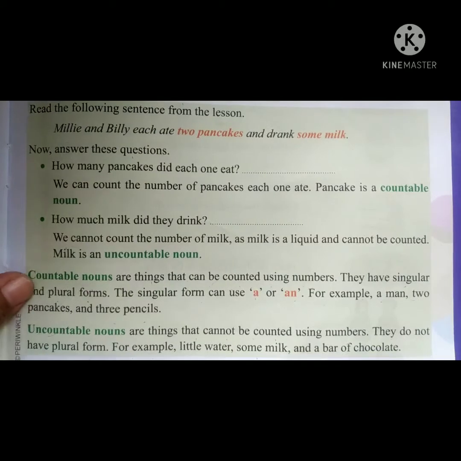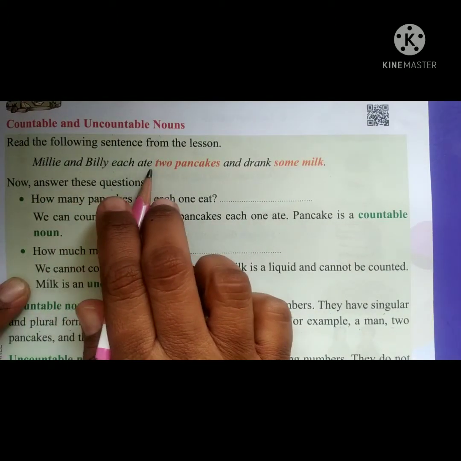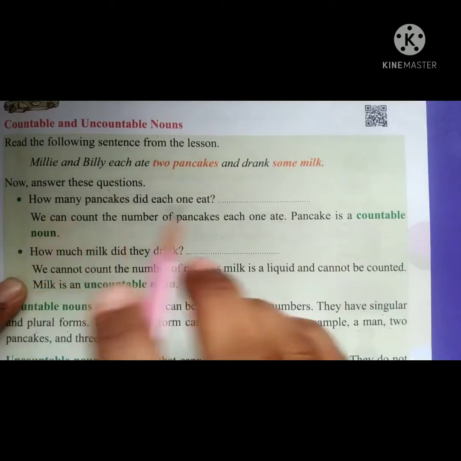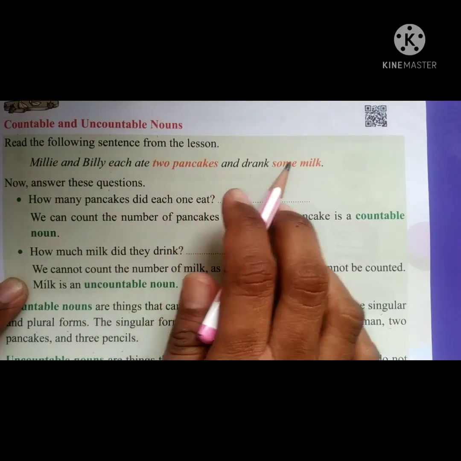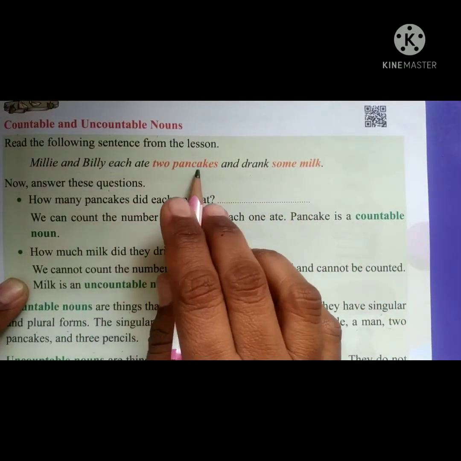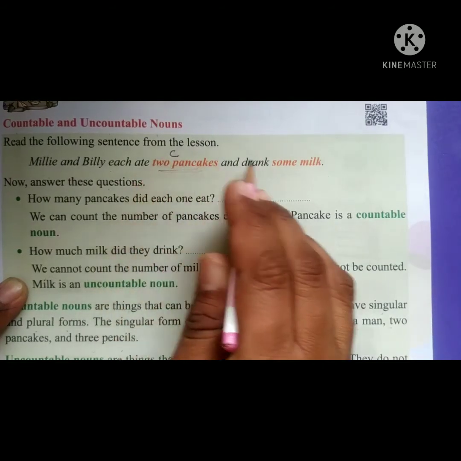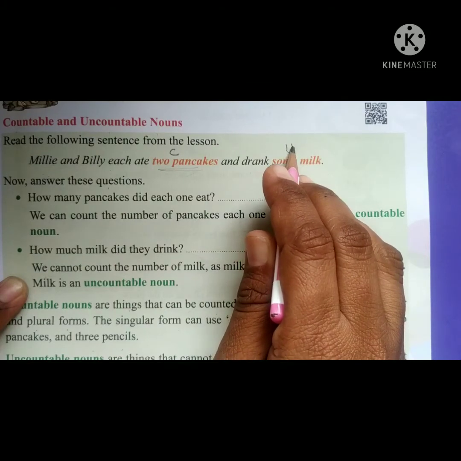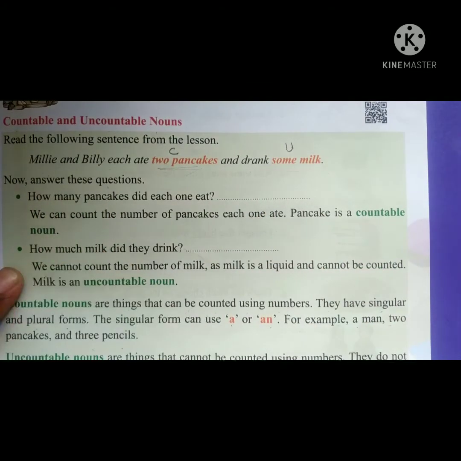Okay, let us see here with an example. Millie and Billy each ate 2 pancakes and drank some milk. Here Millie and Billy ate 2 pancakes and drank some milk. Here 2 means it is countable. Okay. Some means it is not countable. It is uncountable. Okay. Now answer these questions.